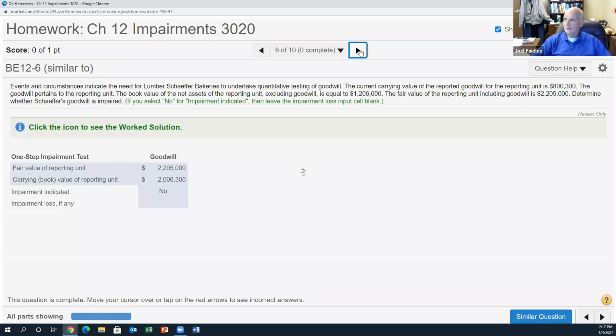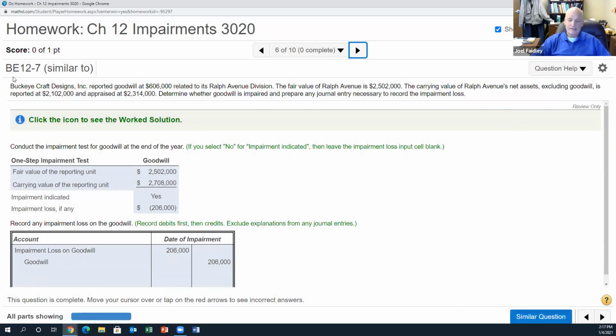Let's look at the next one, number 6 of 10, which is BE 12-7. This one's a little more involved, and a couple of things on here they try to make confusing, I think. It says Buckeye Craft Designs reported goodwill of $606,000 related to its Ralph Avenue division. The fair value of Ralph Avenue is $2,502,000, and the carrying value of Ralph Avenue's net assets, excluding goodwill, is reported at $2,102,000 and appraised at $23,414.